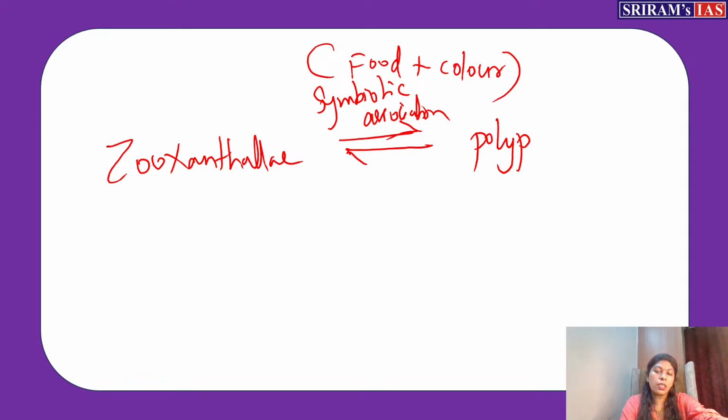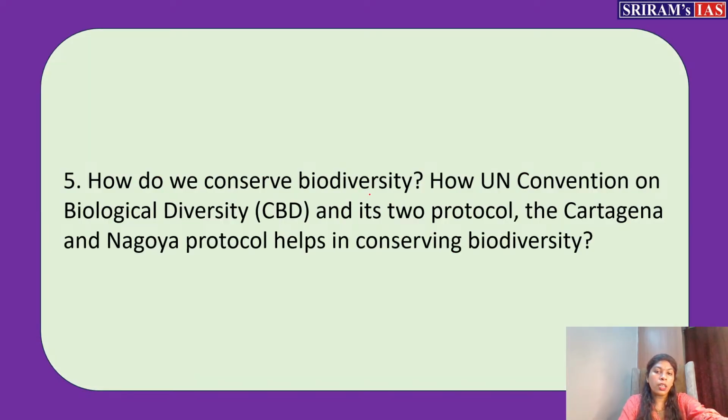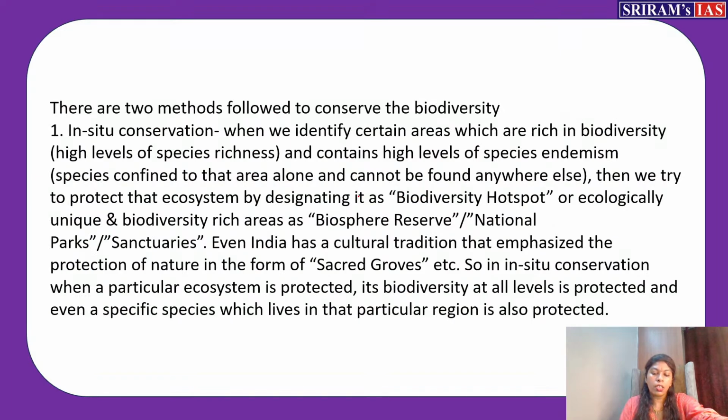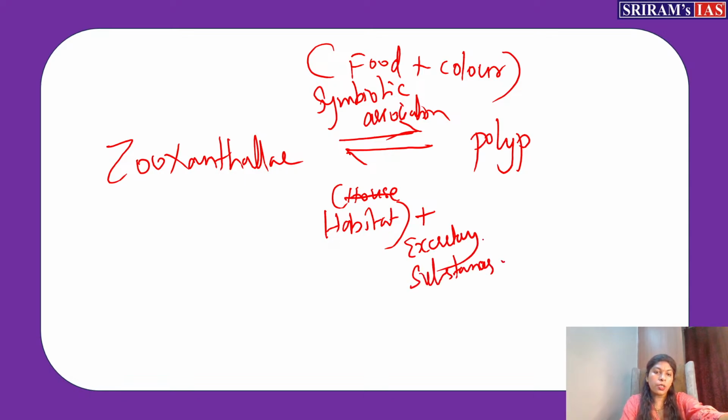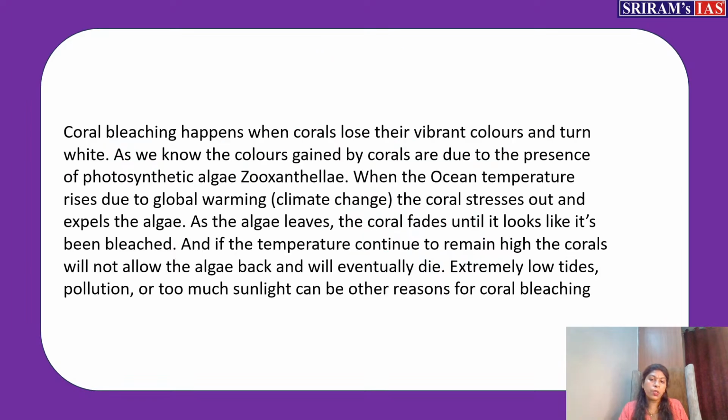You would have seen red colors, green colors. Now the polyp will give house, that is habitat. You need not even mention house, you can mention habitat plus the excretory substances like carbon dioxide and nitrogen, which are supplied by the polyp to the zooxanthellae. So this way you can finish the first part.